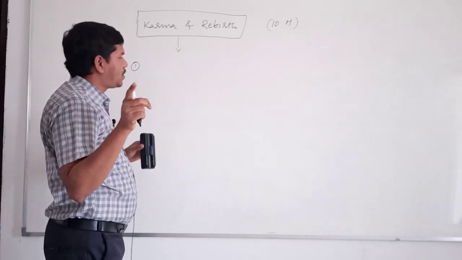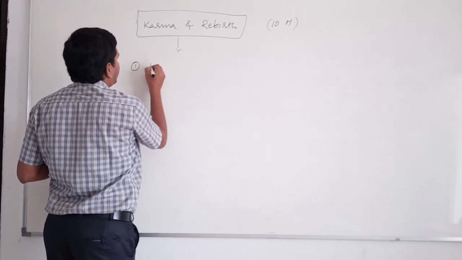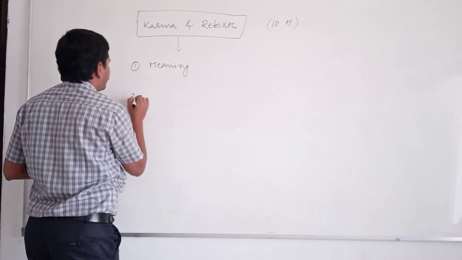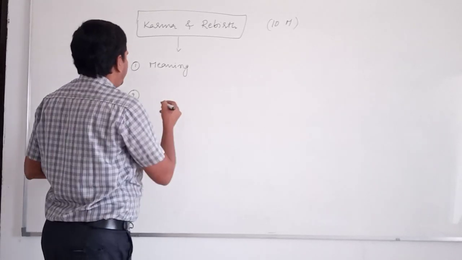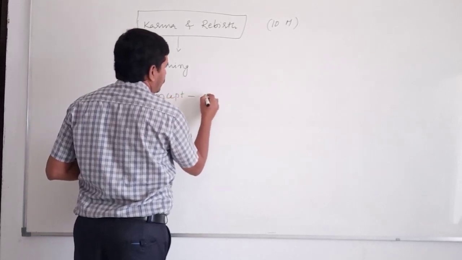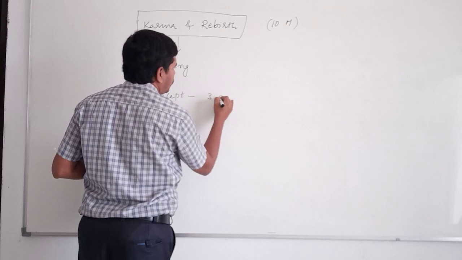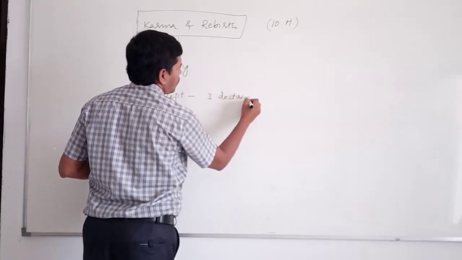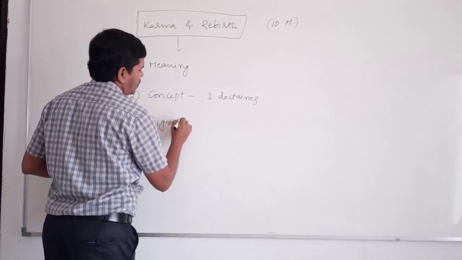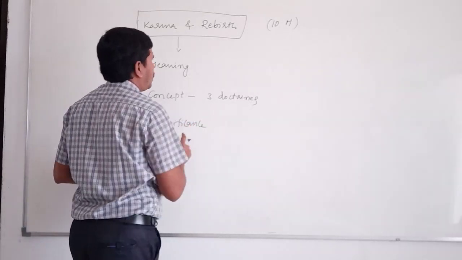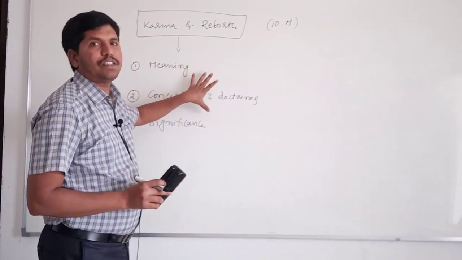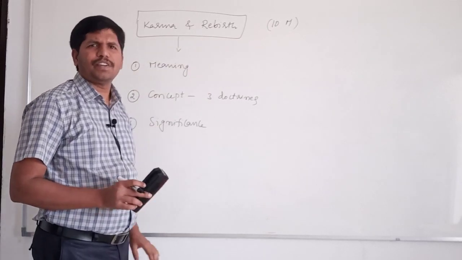The structure of the answer is very, very important. Please be careful. We have to write the meaning or definition. Second one is the concept. Concept means here we have to explain the three doctrines. Third one is significance. In your answer, these three components must be there for 10 marks questions. Very simple.